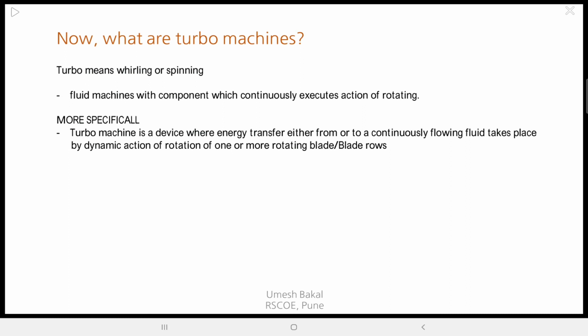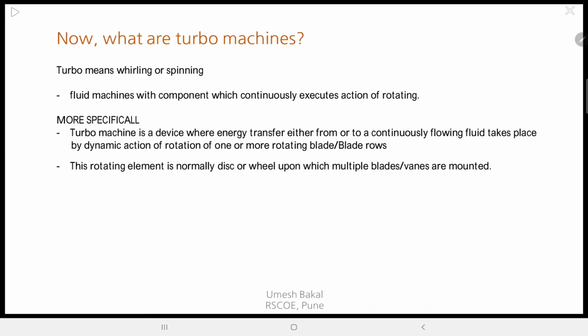So in a more specific way, we could say a turbo machine is a device where energy transfer from or to a continuous fluid stream takes place by dynamic action of rotation of one or more rotating blades. In some turbo machines there are series of moving and curved vanes. That's why the term more than one blade is mentioned over here.